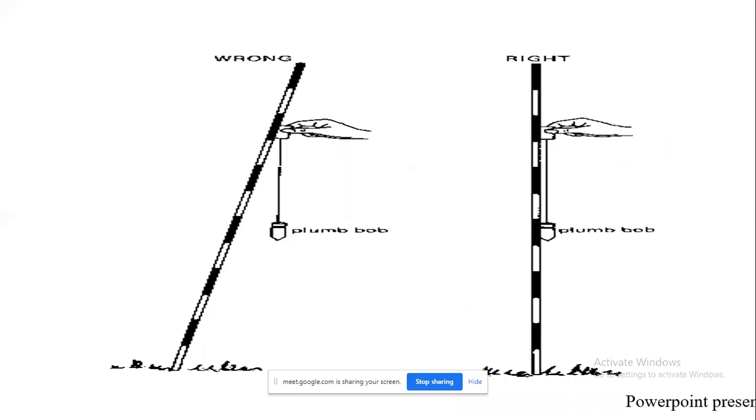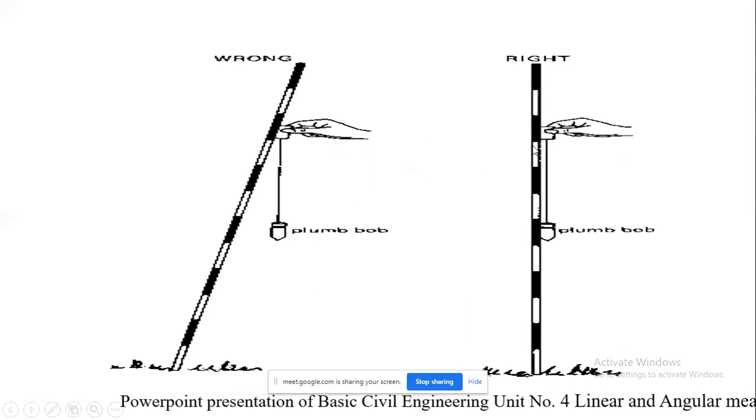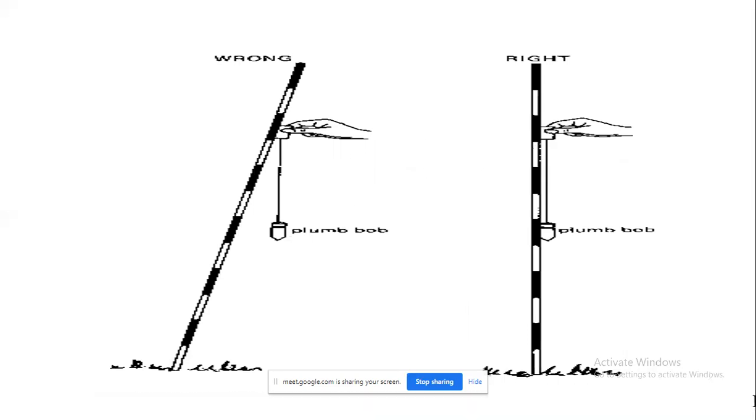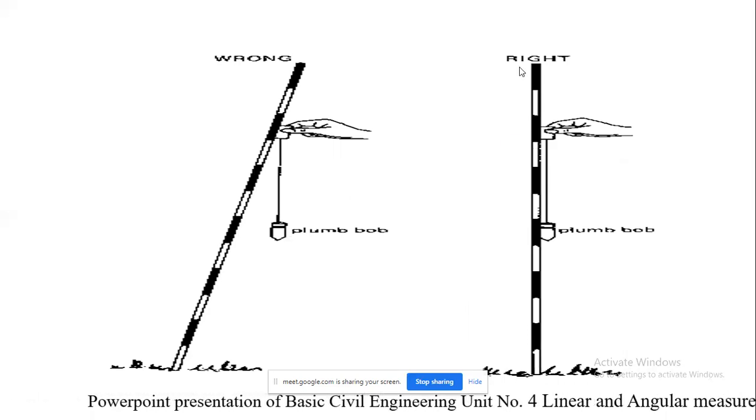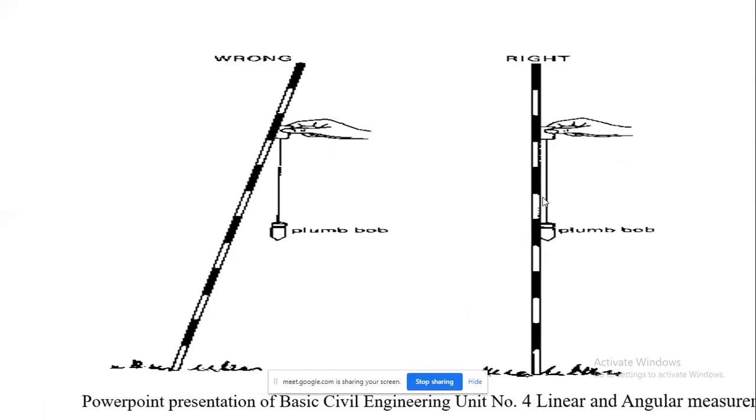For that, we are supposed to set up the ranging rod. We have seen that a ranging rod is placed at the initial and end point of each and every chain or survey line. It should be held exactly perpendicular, and you can release a plumb bob so that it becomes exactly perpendicular to the ground surface. It should not be held in an inclined manner, because it becomes difficult to bring all the ranging rods in a straight line, so there are chances of error. The right position of holding the ranging rod is like this, exactly perpendicular to the ground surface.